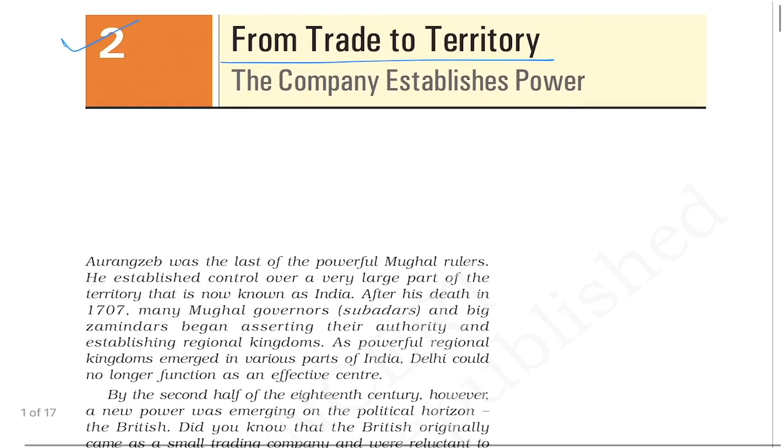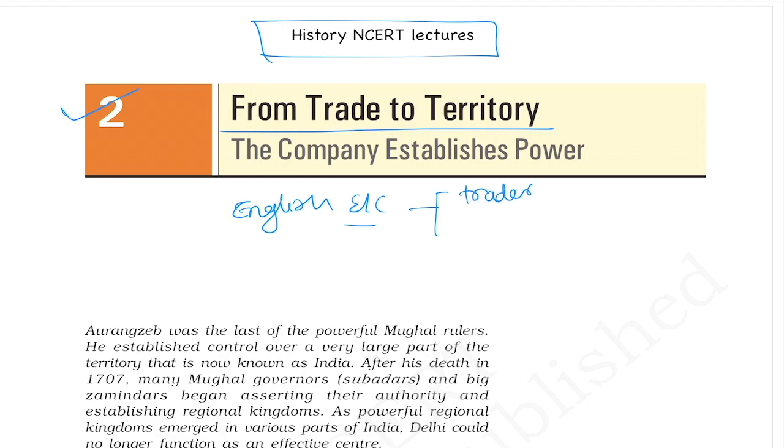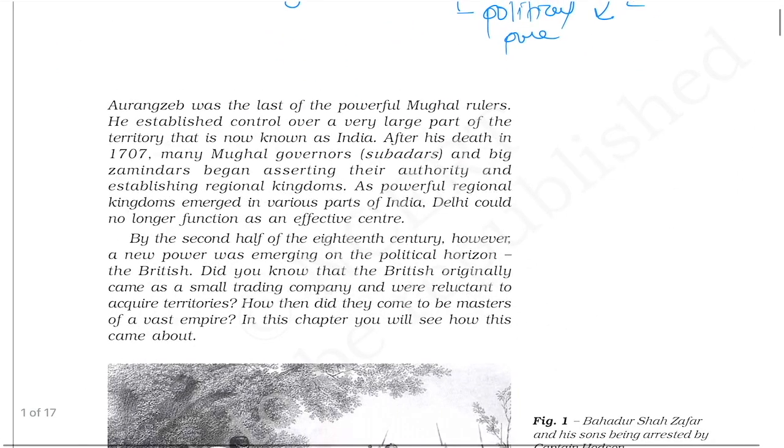In this chapter we are going to learn how the English East India Company, which started as a trader, finally became a political power in India. So we are going to see this transition from trade to territory, means how they transformed themselves from traders to a political power in India. So let's see the second chapter.